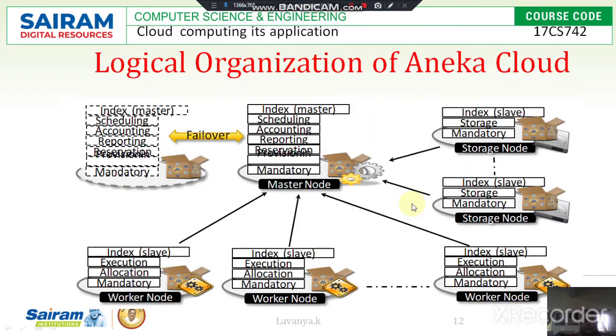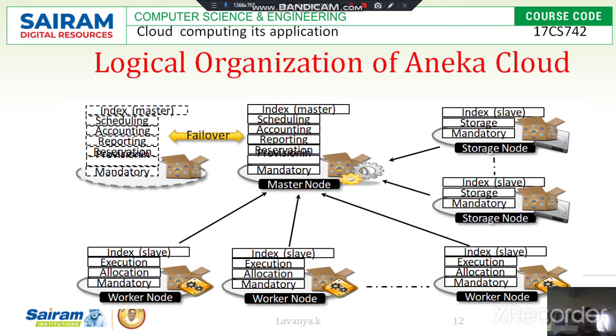Then I will move on to the logical organization of the Aneka cloud. Here in the logical organization of the Aneka cloud, we use the master node as well as the worker node and storage node. The master node, storage node and worker node are the main nodes which handle this logical organization in the Aneka cloud. The logical organization contains many tasks inside the cloud. Let us see what tasks these nodes handle.